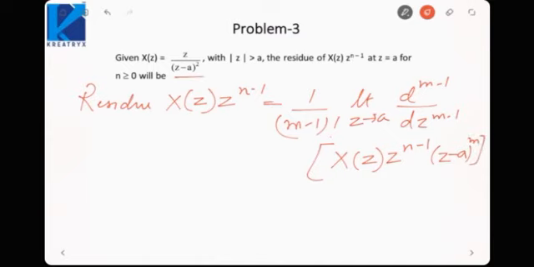So if you see here, the pole is at a of order 2. So we will say 1 upon (2 minus 1) factorial, that will be 1 factorial, into limiting z tending to a,